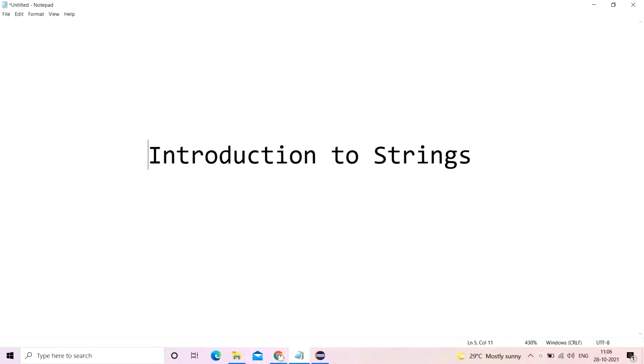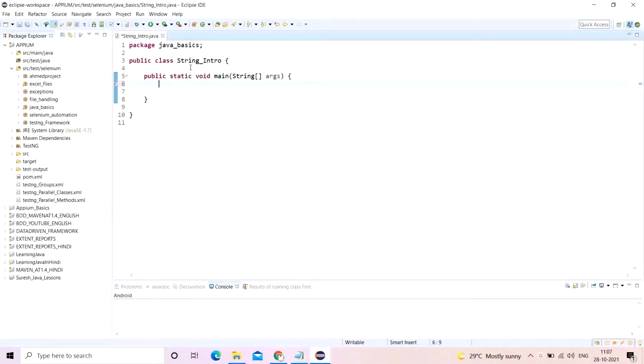So here it goes. We'll start with strings, and I'm going to put up around 10 videos. This is the first on strings. It is extremely important, so please follow each and every video in the sequence I upload. Let's begin. I have already created a class, StringIntro, so let's speed it up. There are a few things which you need to understand.